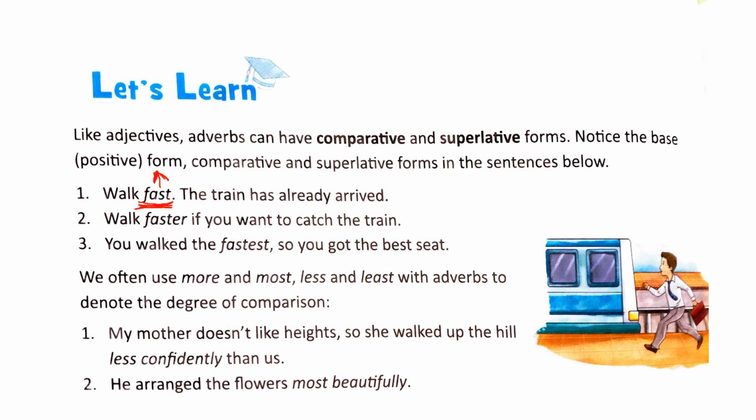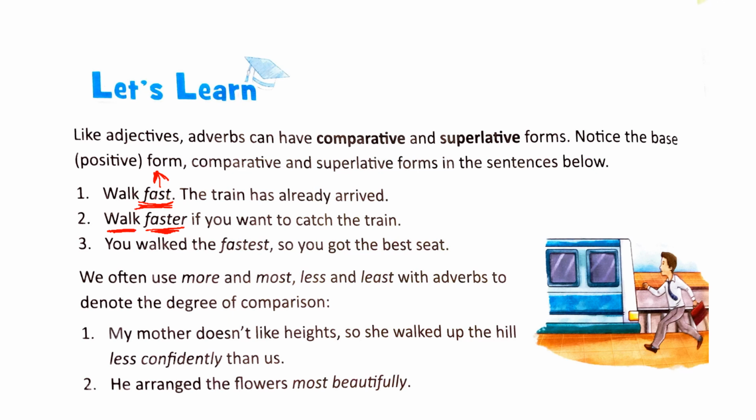Walk faster if you want to catch the train. Here, faster is the comparative form of fast, isn't it? It means to walk faster than you were walking before, right?